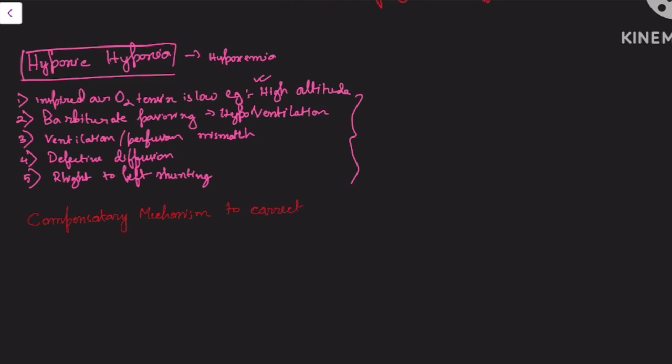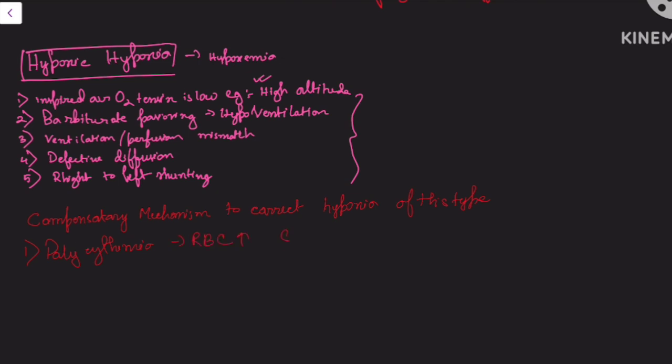Compensatory mechanisms to correct hypoxia of this type. First is polycythemia. Polycythemia means RBC will increase.